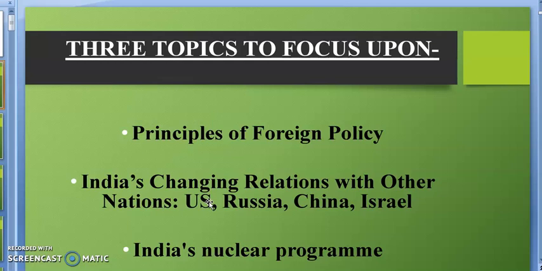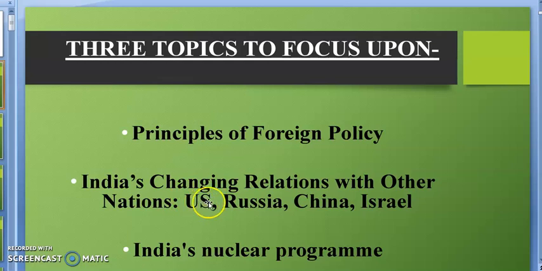Third chapter of your first book is there. In that chapter, you will get matter about India's relation with USA, that is page number 45 and 46. Page number 45 and 46 of first book, lesson 3. There you will find the matter about the relations of India with USA.